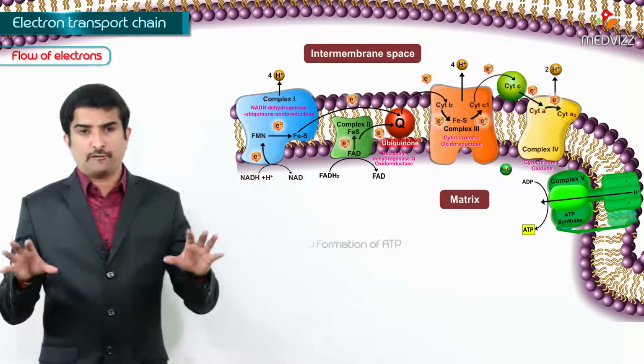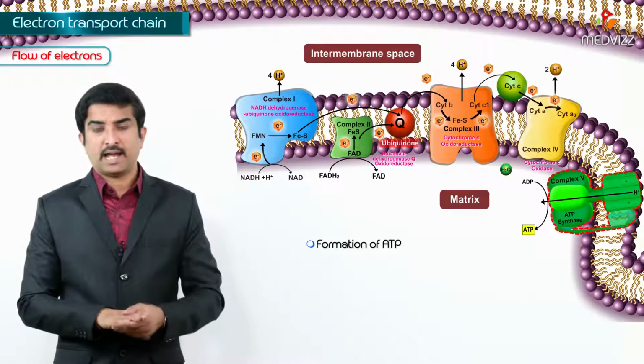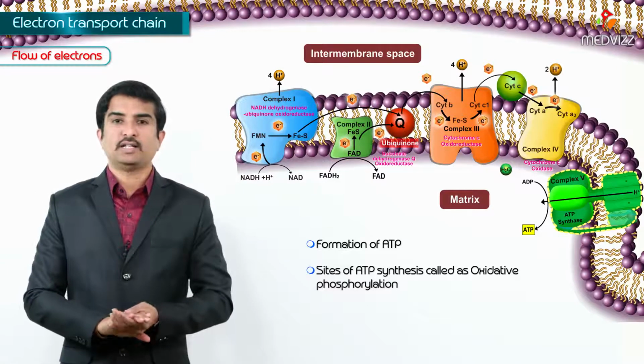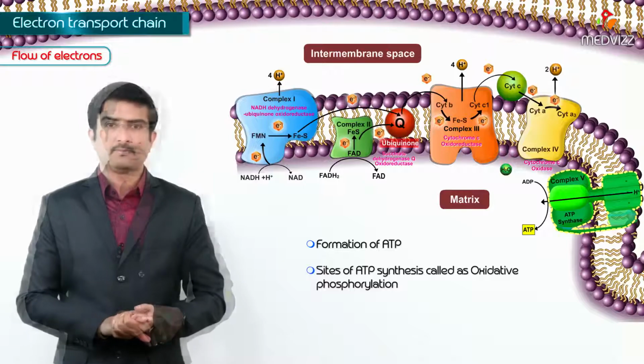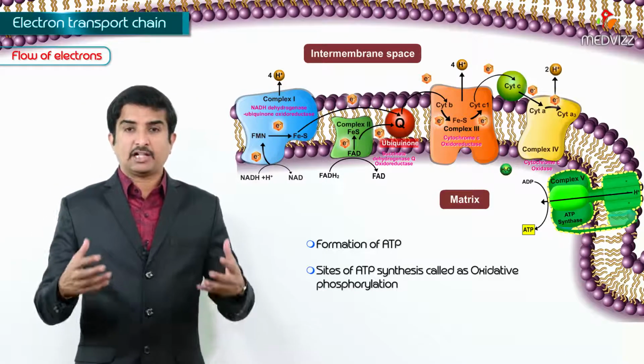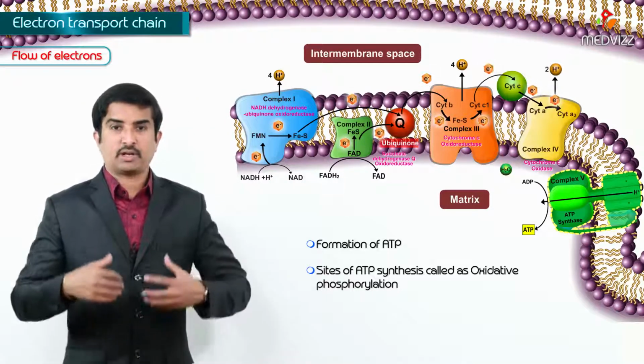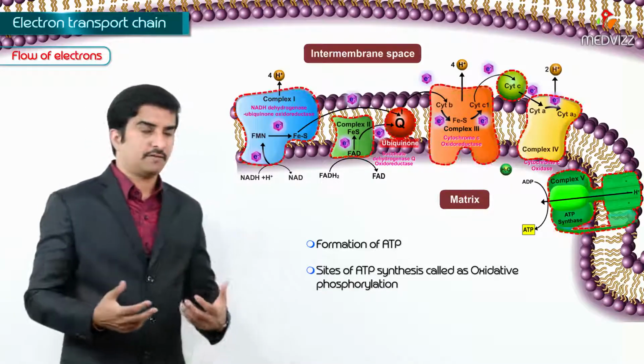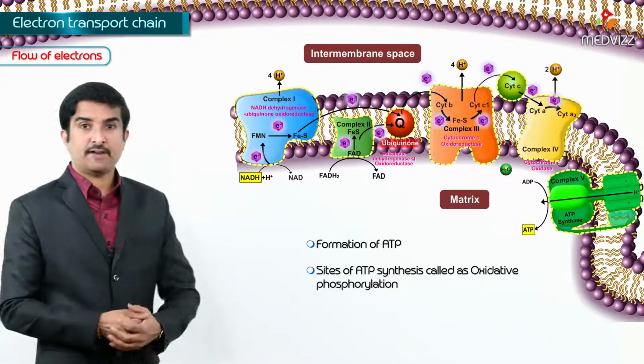And now let us talk about the formation of ATP and the sites of ATP synthesis, which is called oxidative phosphorylation. So this is how the electrons are transferred or carried by the electron carriers as well as complexes by means of NADH as well as FADH2.